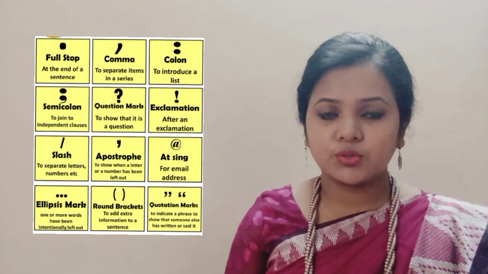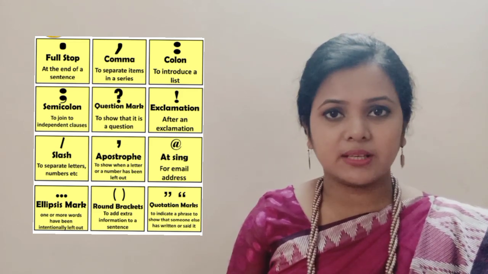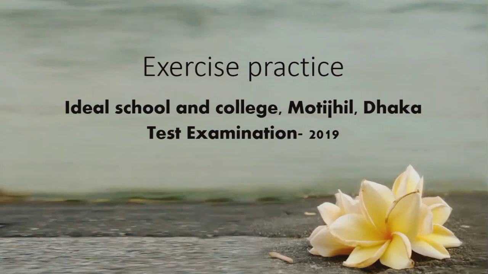Today we have selected two test questions from two different colleges. One is Ideal School and College, Motijheel, Dhaka, and another one is Dhaka College, Dhaka. We will solve these two exercises and discuss what rules we followed over there. So let us start our exercise. For exercise practice, we have taken two model questions.